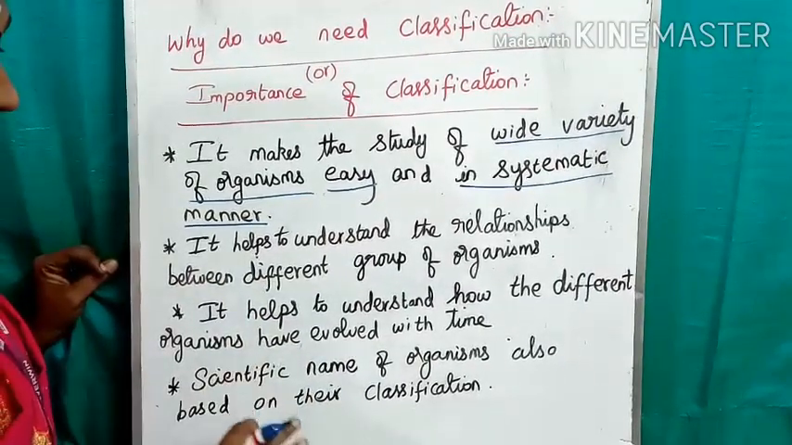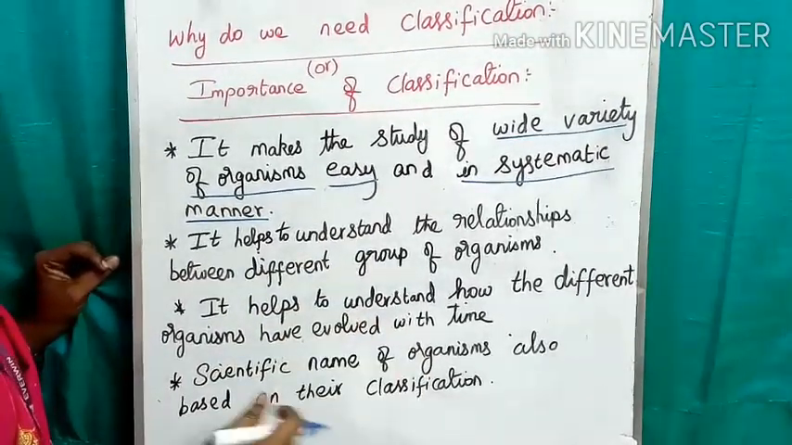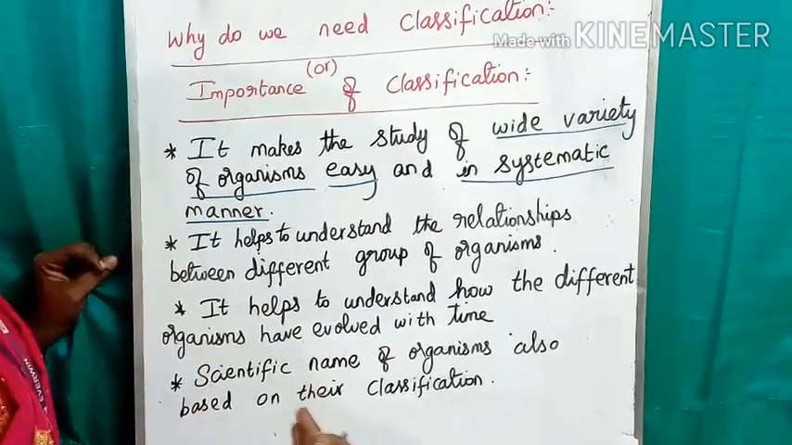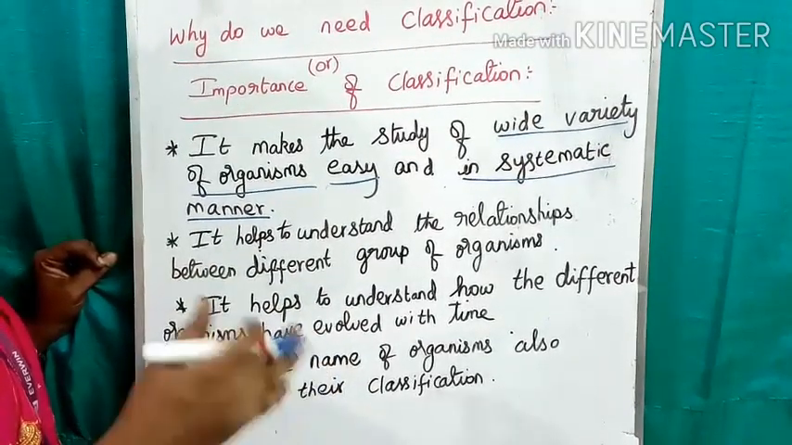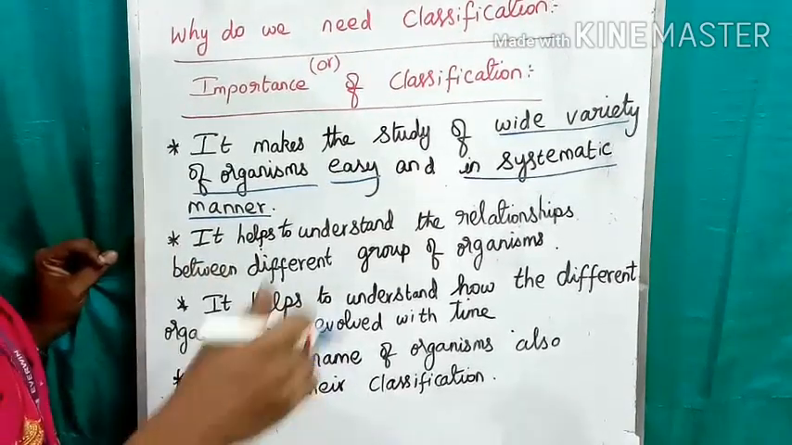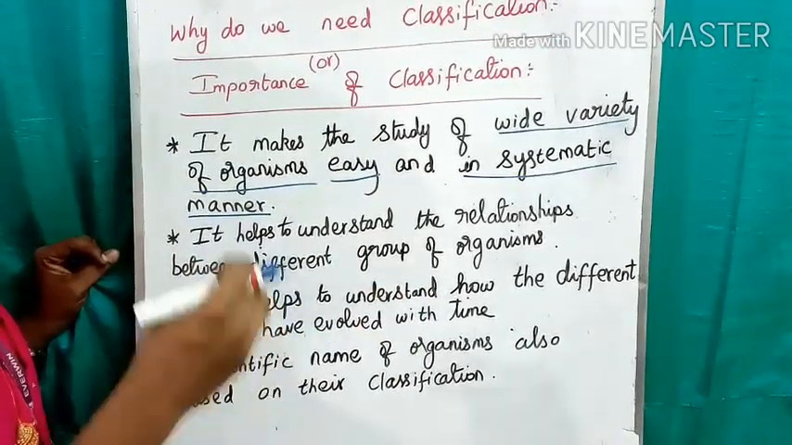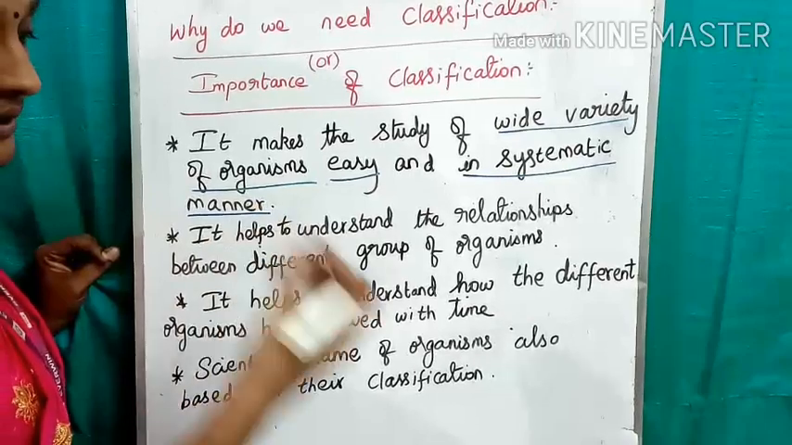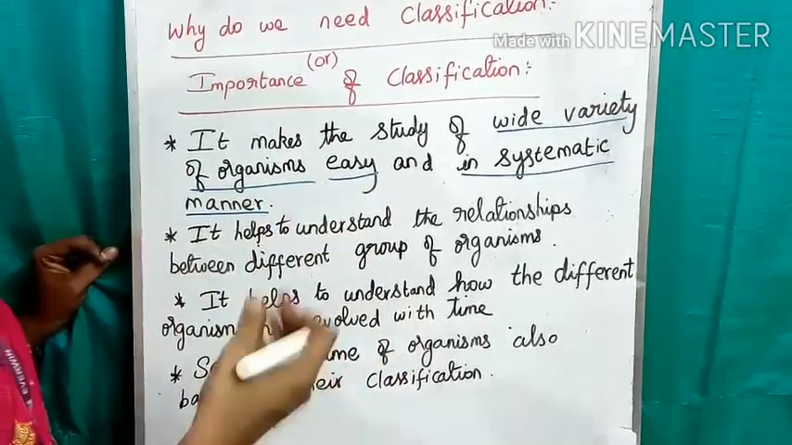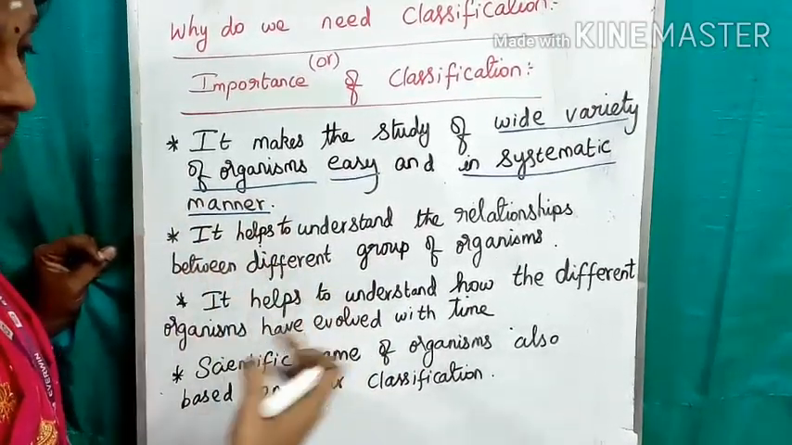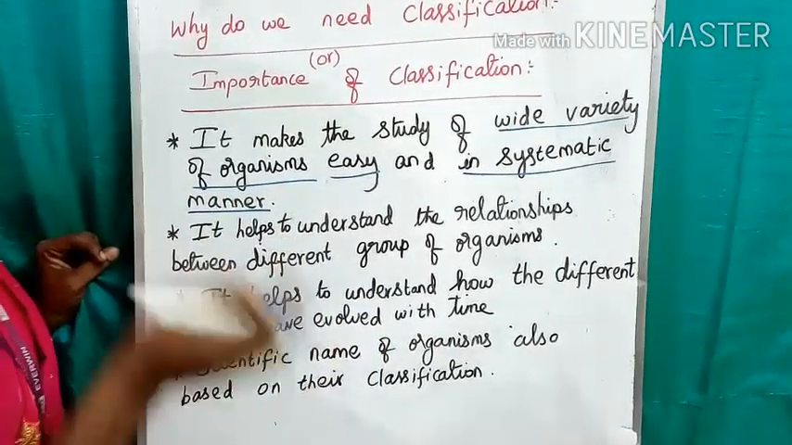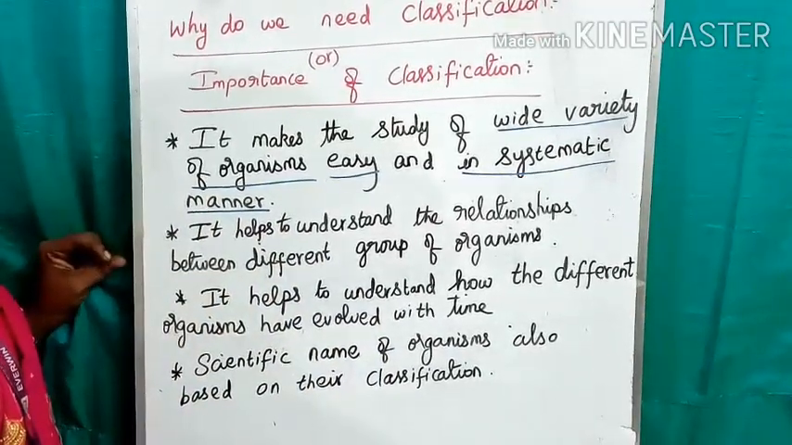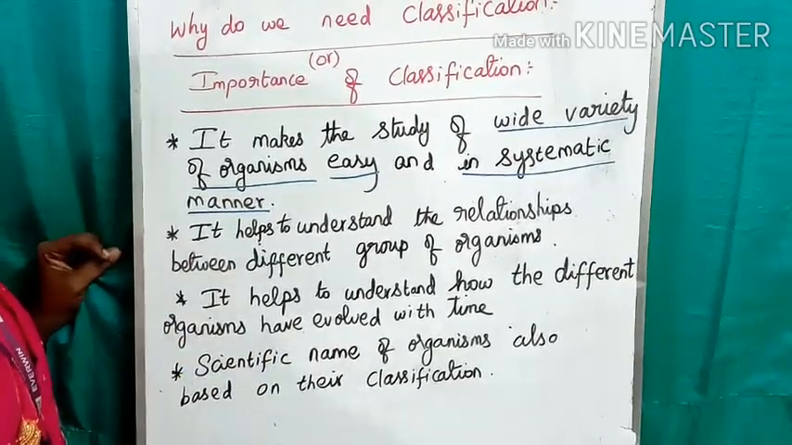Then it also helps to understand how different organisms have evolved with time. What is evolution? In this section itself we will see it later. Evolution means producing new organisms on the earth. So, how organisms evolved on the earth with time, that also you can understand by classification. The last one is scientific name.